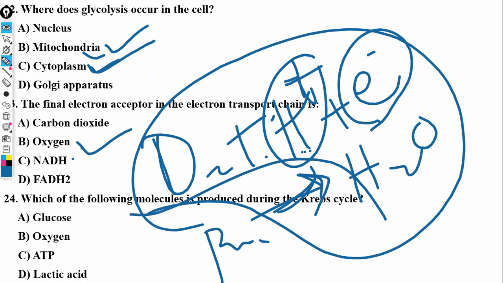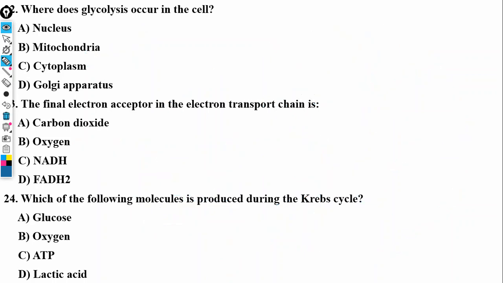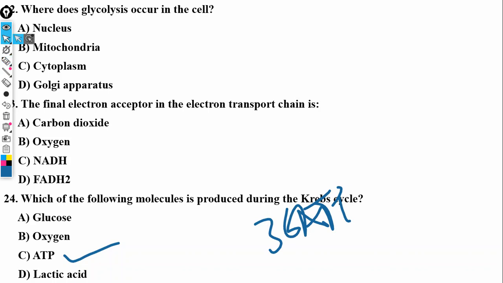Which of the following molecules is produced during the Krebs cycle? Which one is produced during the Krebs cycle? That is ATP. We know that. That is very simple. That's what is produced during the Krebs cycle. We mentioned 36 net ATPs produced during the Krebs cycle. All right, so the next question.